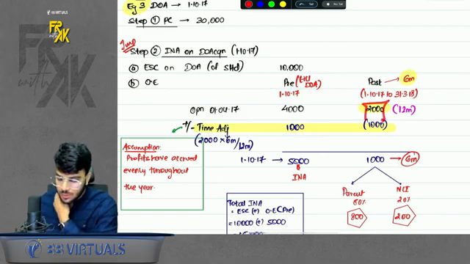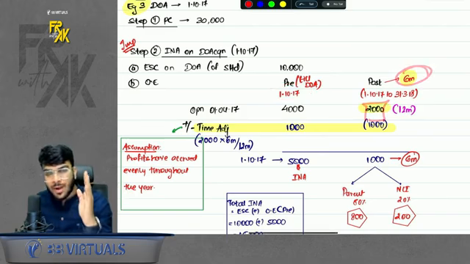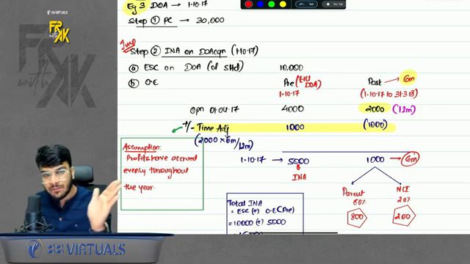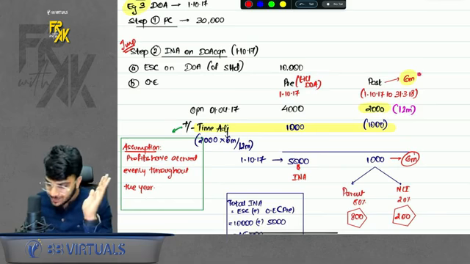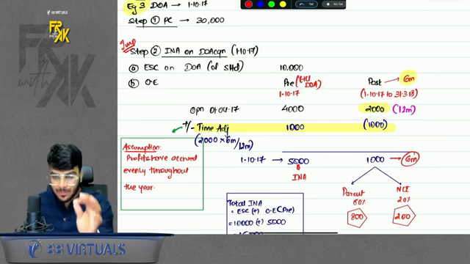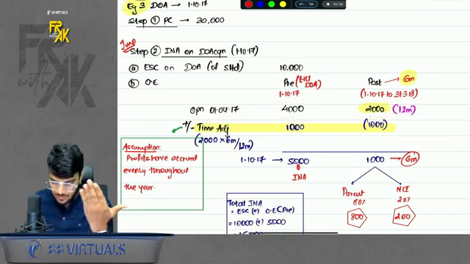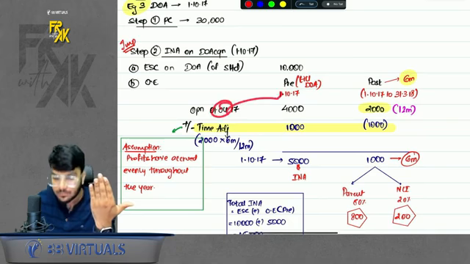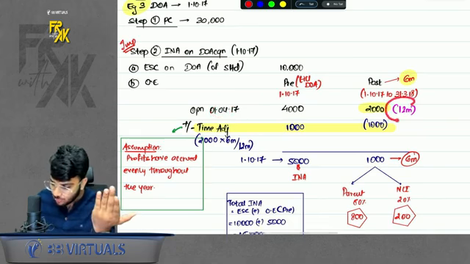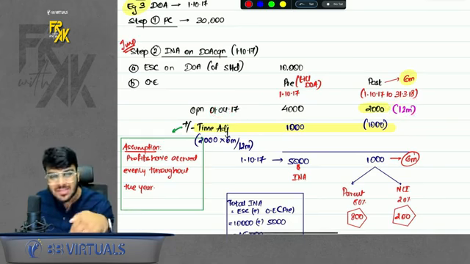In post, only 6 months will come because you acquired on 1/10/17. So the post period will be after date of acquisition till year end. Only 6 months will come. But here when you take 2,000, this is the profit of 12 months. That means in pre, the balance should be of extra 6 months. Instead of 1/4, it should be till 1/10. And in post, instead of 12 months, the profit should be only of 6 months.